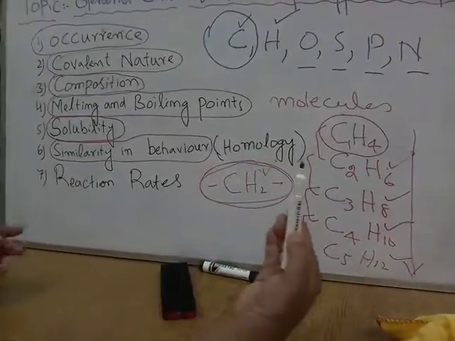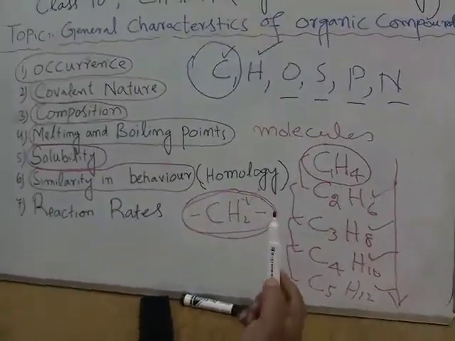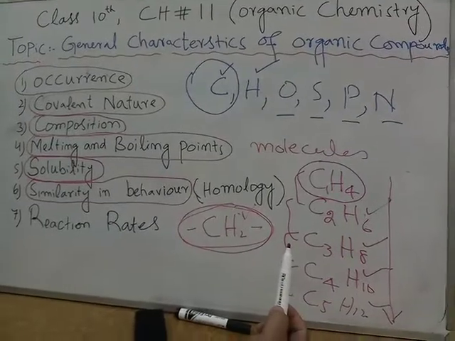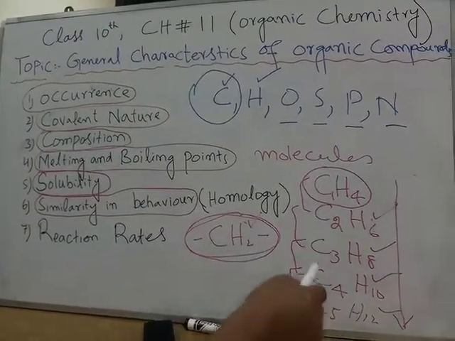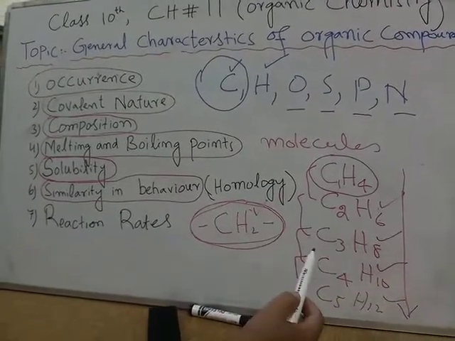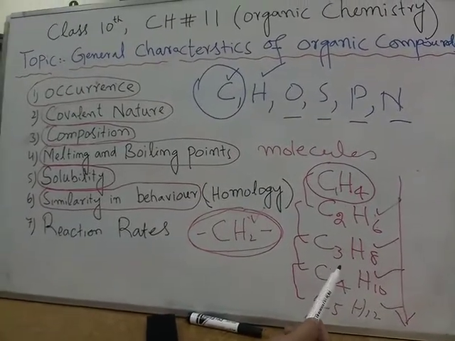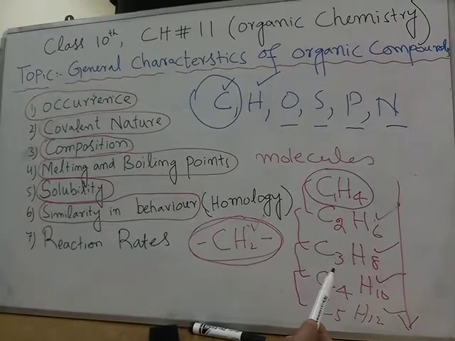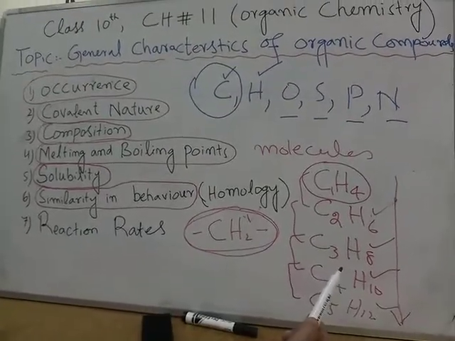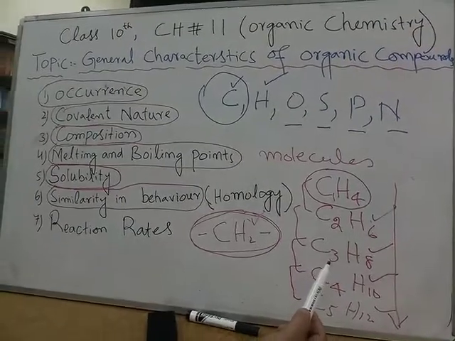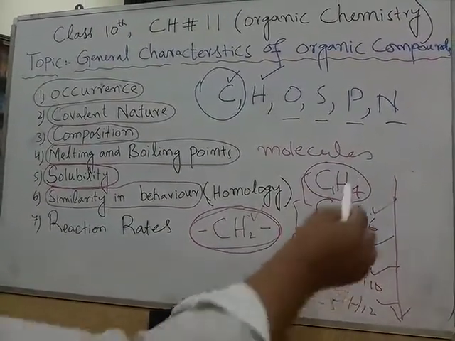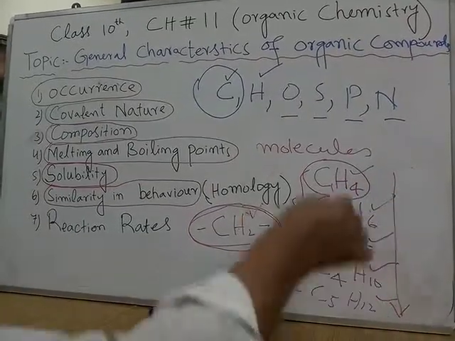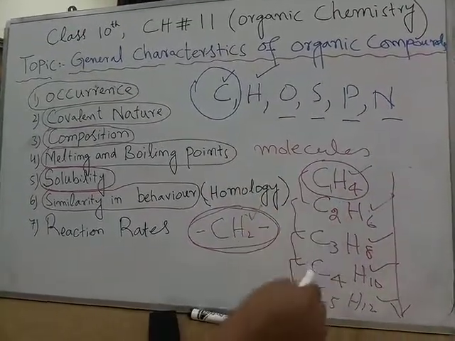Thousands of alkanes are there. If you study them individually, it will be a madman's task. So it's impossible to study each and every compound individually, but they are closely related to each other. If you study one member, this means you have studied the chemistry of all the other members.